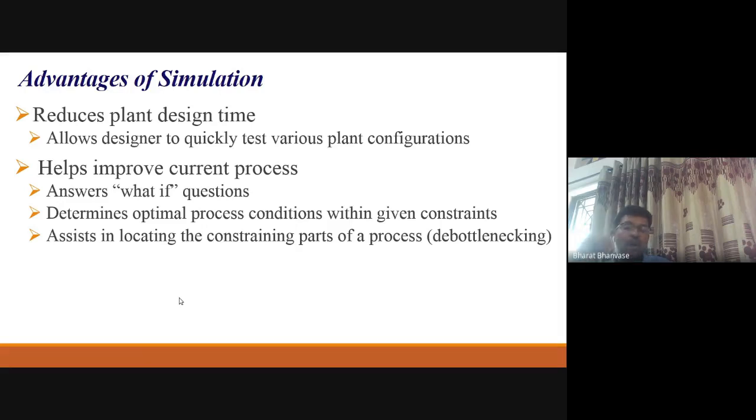That means if you change this, what will be the effect? If you change the temperature or the process condition, what will be the effect on product quality, energy requirement, or cost of that particular process? That's how it can lead to optimal process conditions at the end, and no doubt it will help in debottlenecking of that particular process. So these are some advantages here.